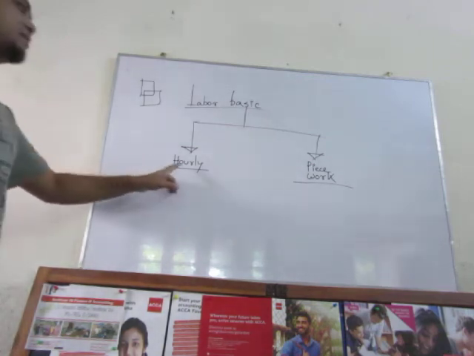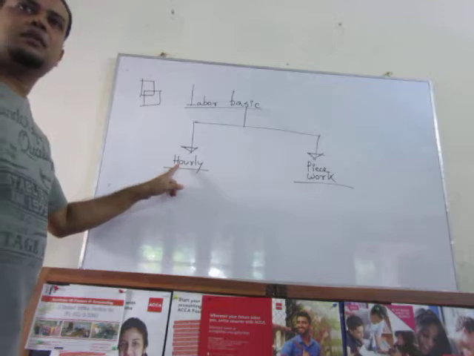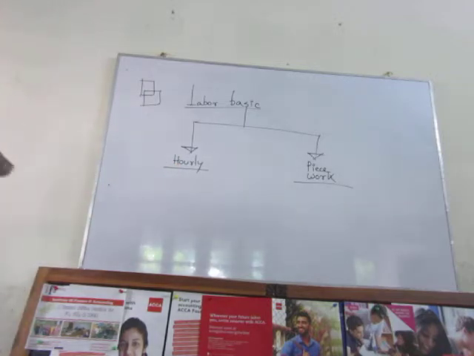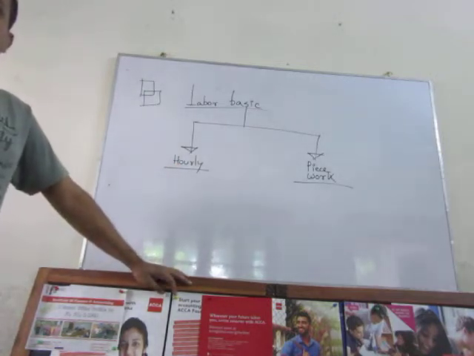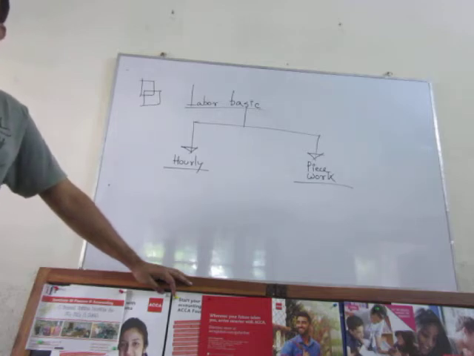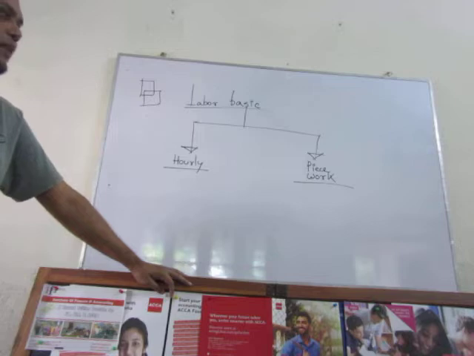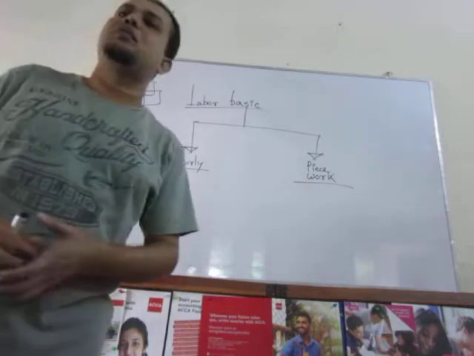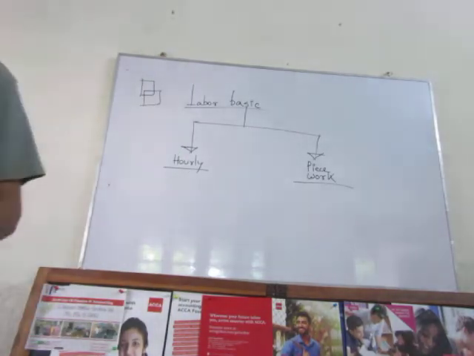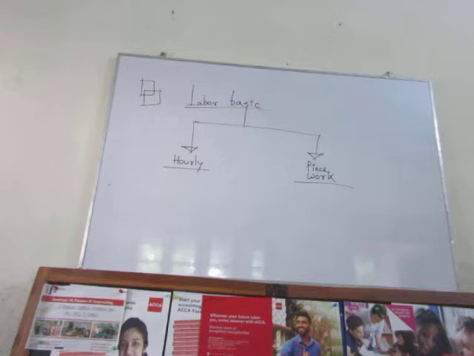Number one, hourly basis. That means here management makes an agreement with the labor forces to provide them a specified rate per hour worked. For example, you made an agreement with your labor force that per hour you will provide them $2.